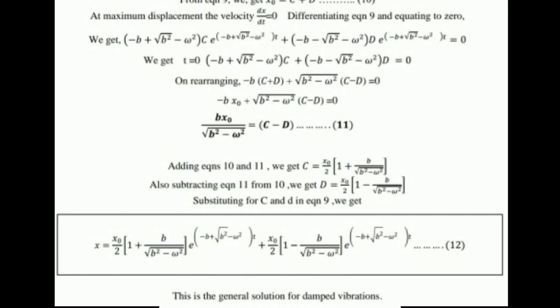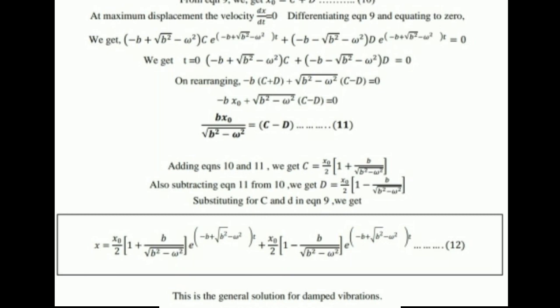So with t equal to 0, we get minus b plus under root b square minus omega square into C plus minus b minus under root b square minus omega square into D, that is equal to 0.